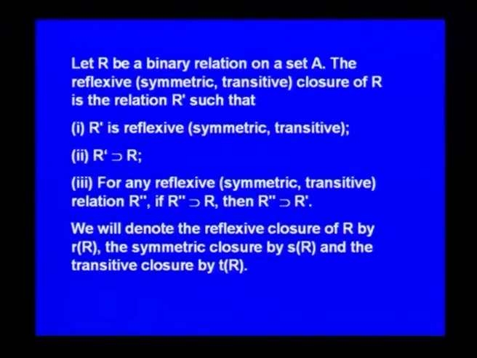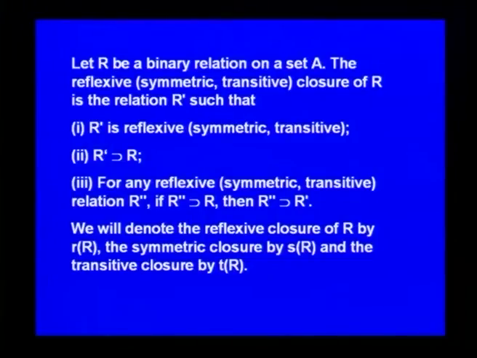Similarly, for transitive closure, let R be a binary relation on a set A. The transitive closure of R is the relation R dash such that R dash is transitive, R dash contains R. For any transitive relation R2 dash, if R2 dash contains R, then R2 dash contains R dash.